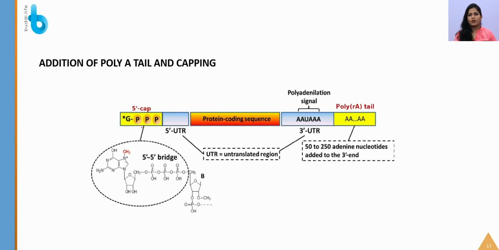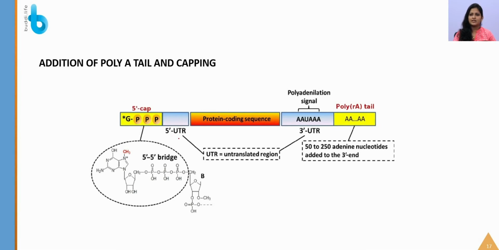At the 5' end, what will be happening? It is also called capping and tailing. So this is tailing, and the 5' end is capping. 5-methylguanosine is being added. In order to what? In order to prevent the RNA from reacting. If you remember from previous classes, we saw that RNA is a highly reactive molecule, right? It should not react with other molecules because it has to be involved in protein production. So these ends are tailed and capped in order to prevent the RNA from reacting with other substances.